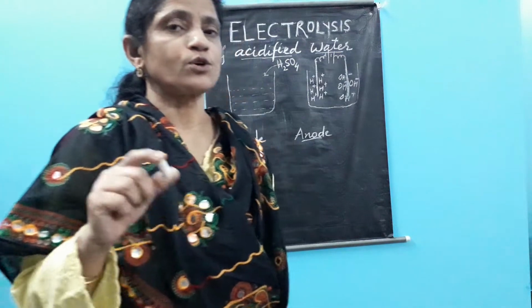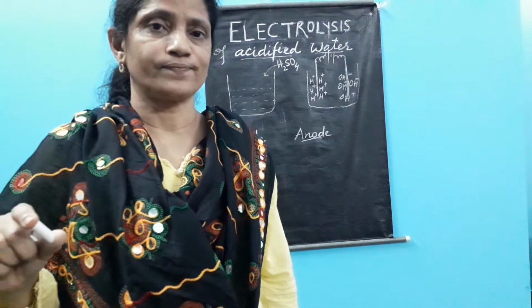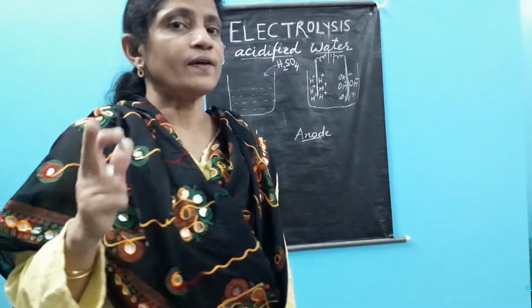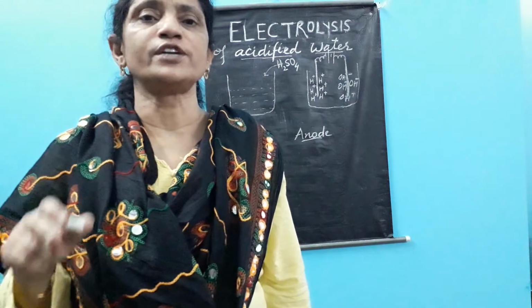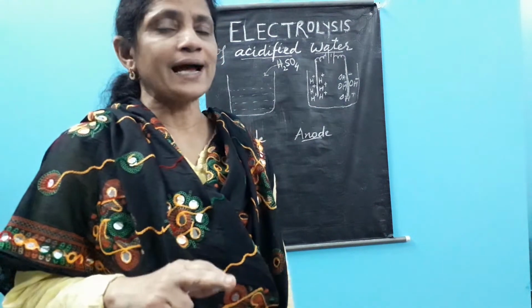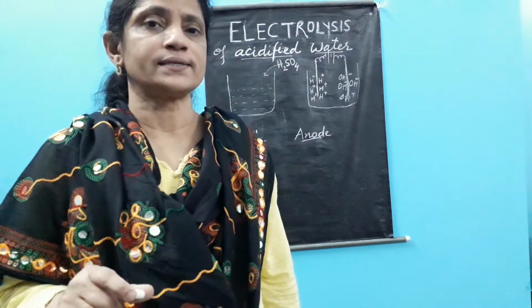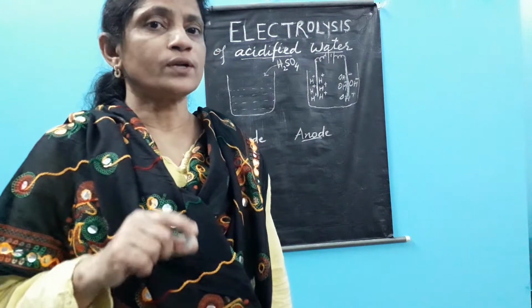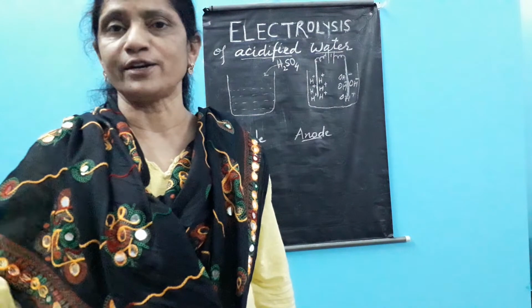Already we have discussed that covalent compounds do not have any ions. They are not formed with ions. So ions are not present. We have learned that the basis of electrolysis is the passage of current through the ions, and for that, ions should be in the free state. A compound which has no ions, how will it pass the current? Therefore, we discussed that covalent compounds are non-electrolytes.